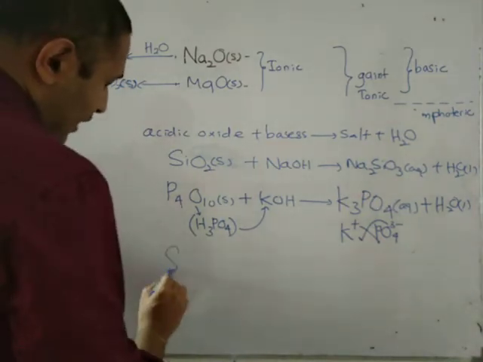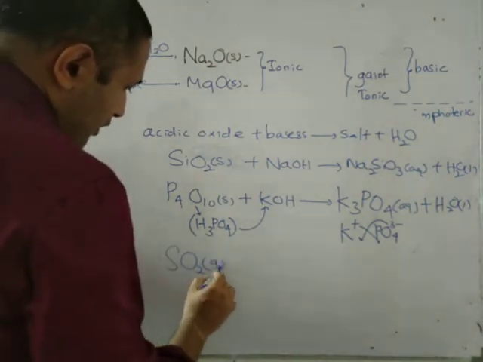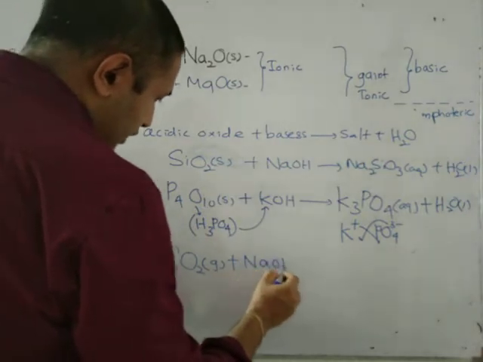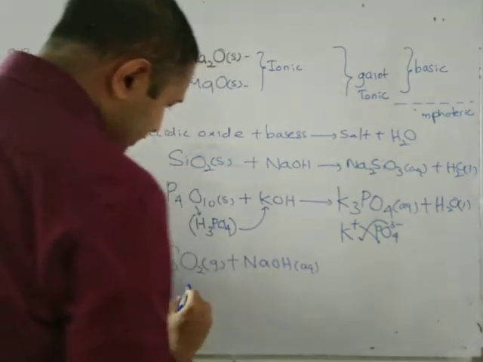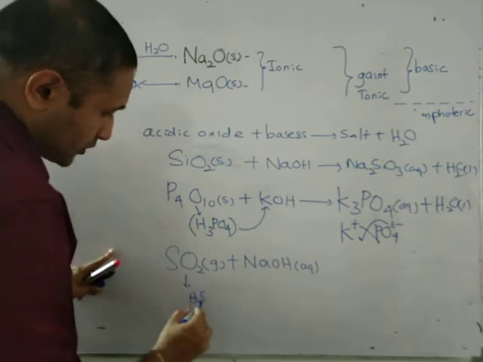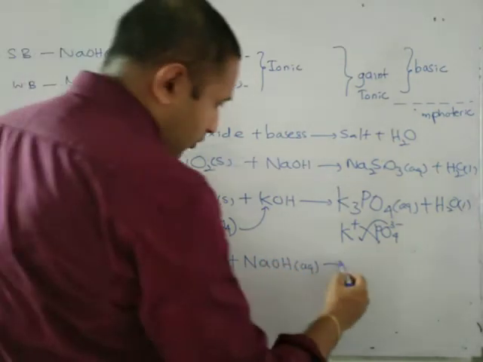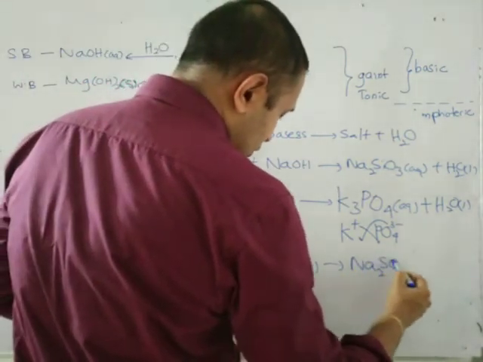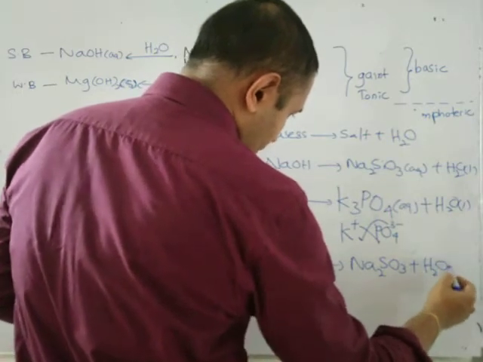So just like that, sulfur dioxide reacts with NaOH or KOH and forms... what is the acid of this one? That is H2SO3. We learned that these two react to form Na2SO3 plus H2O liquid.